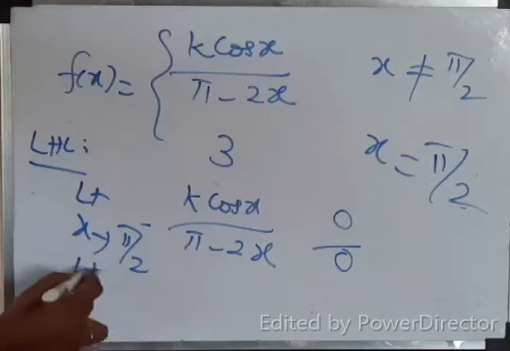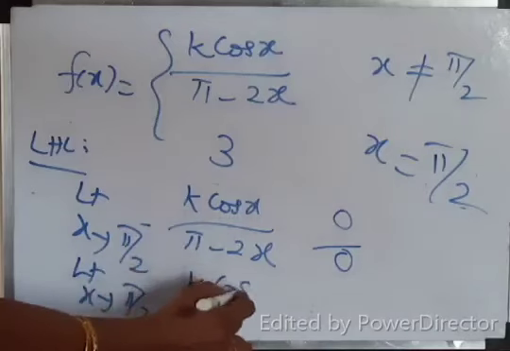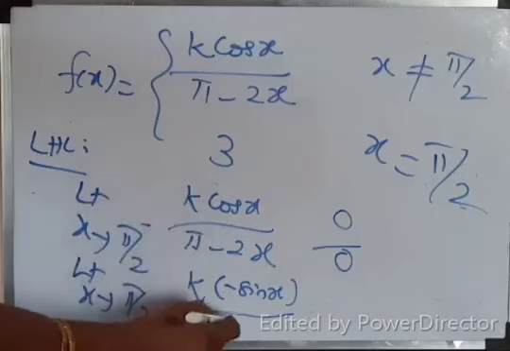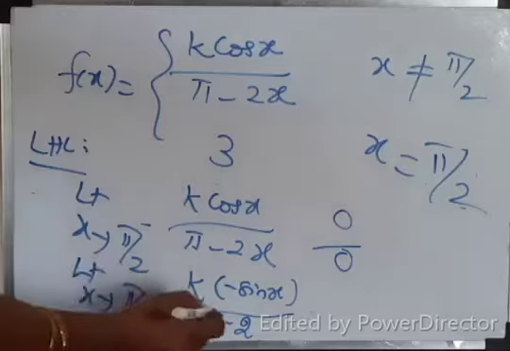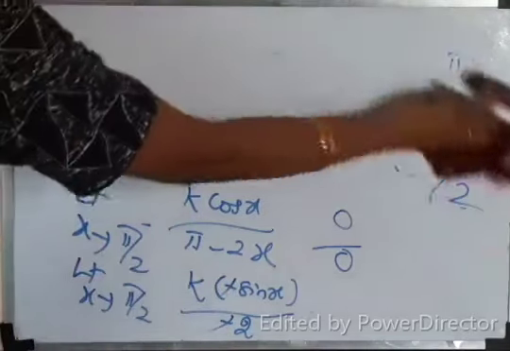L'Hospital rule. Limit x tends to pi by 2. Cos x if we differentiate, minus sin x. Pi if we differentiate, 0. Minus 2 attached with the x, so minus 2. Correct? Minus gets cancelled.